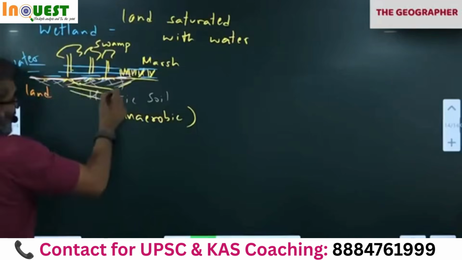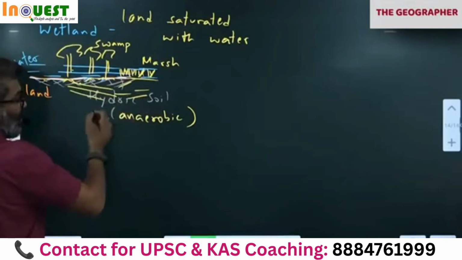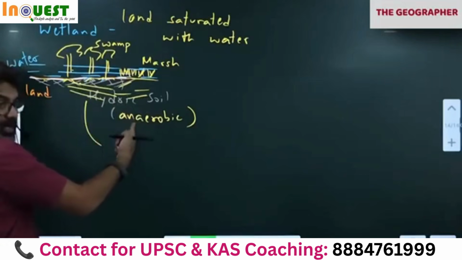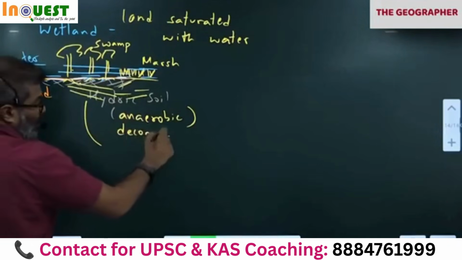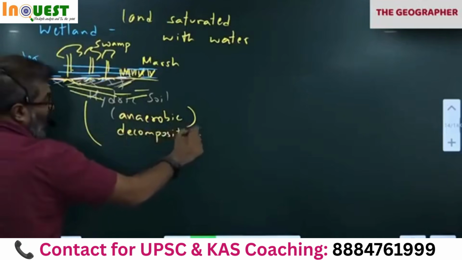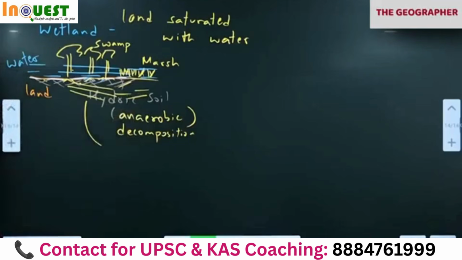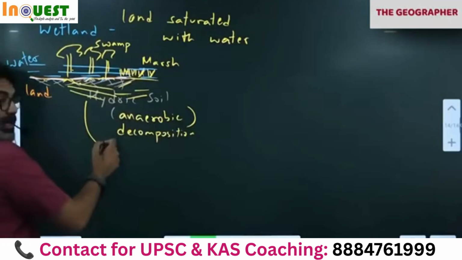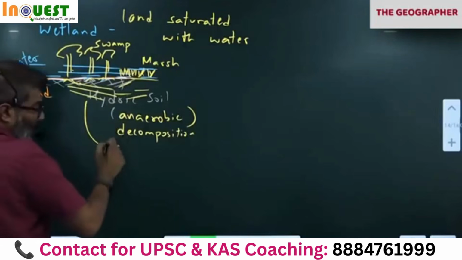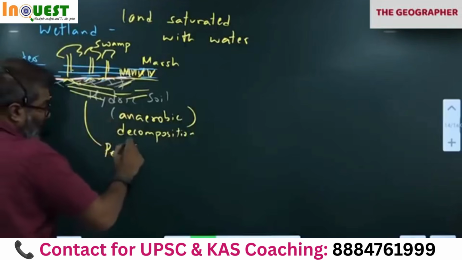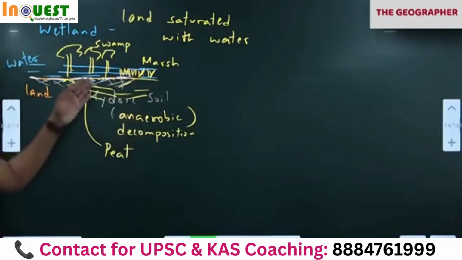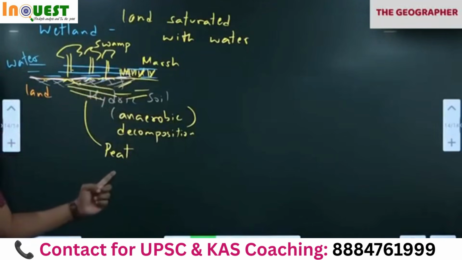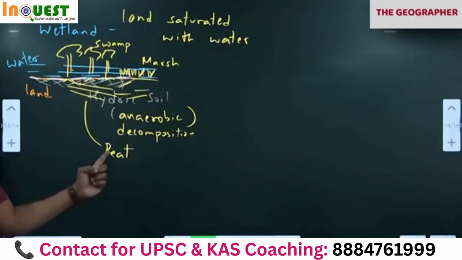So what happens when the trees get buried in this hydric soil? It is anaerobic, so it will decompose anaerobically. Anaerobic decomposition will happen. The trees contain carbon, and the carbon will remain there only, forming coal. First, peat is formed. So anaerobic decomposition of plants and trees leads to the formation of peat. This is the first stage.